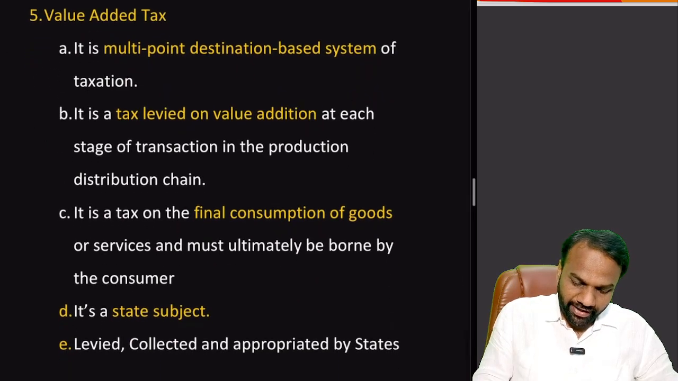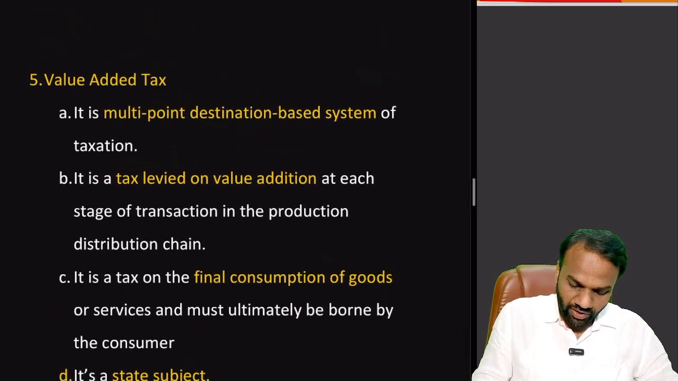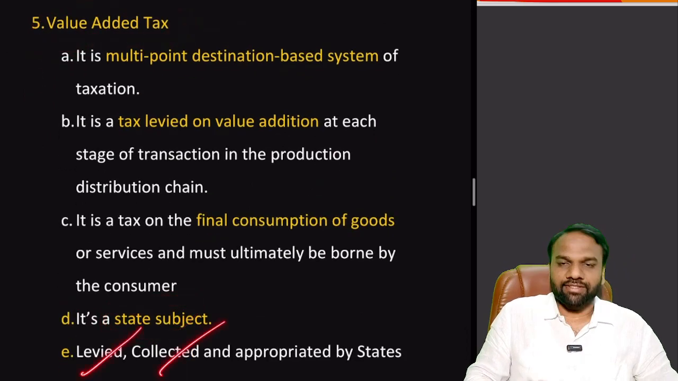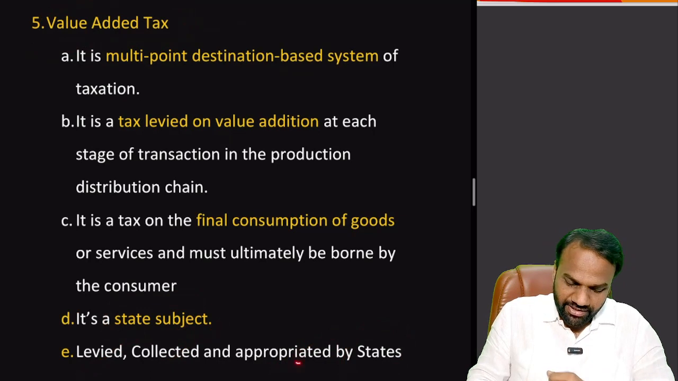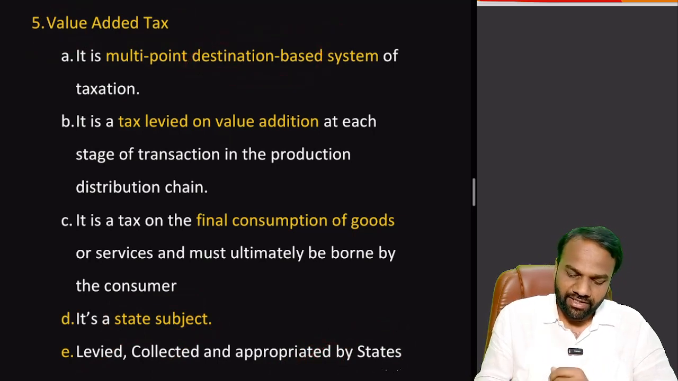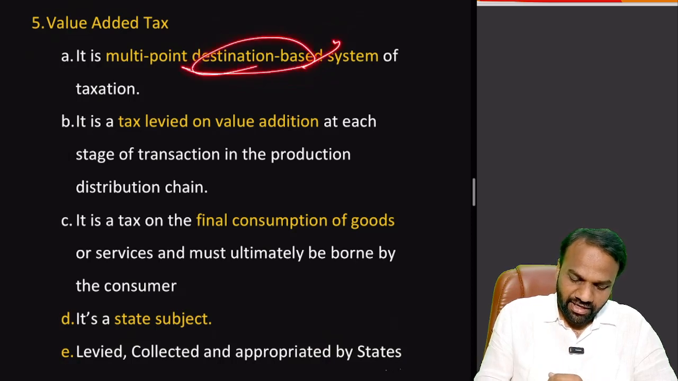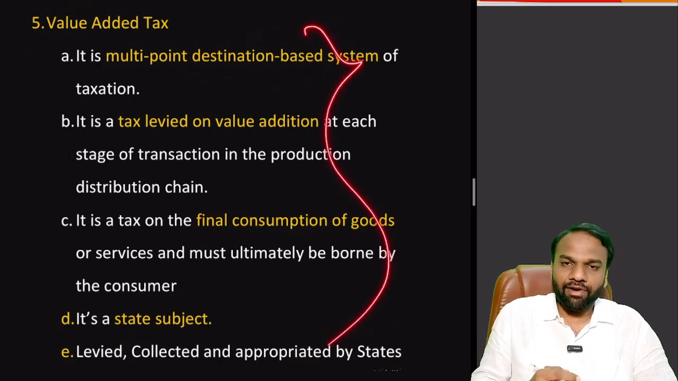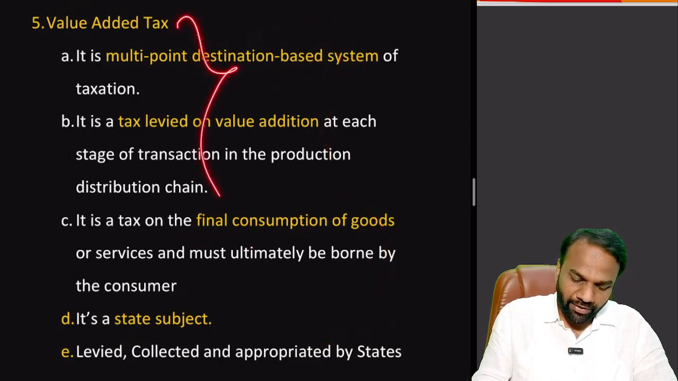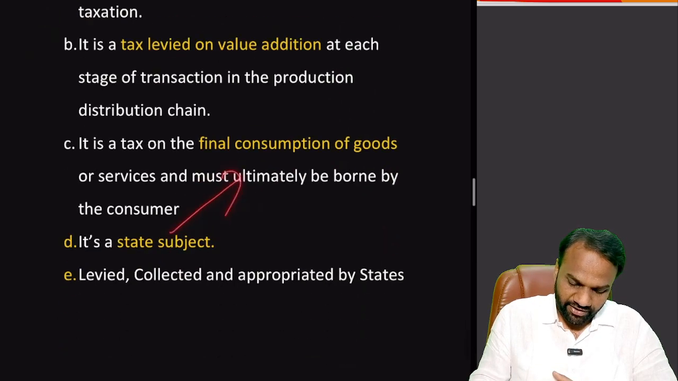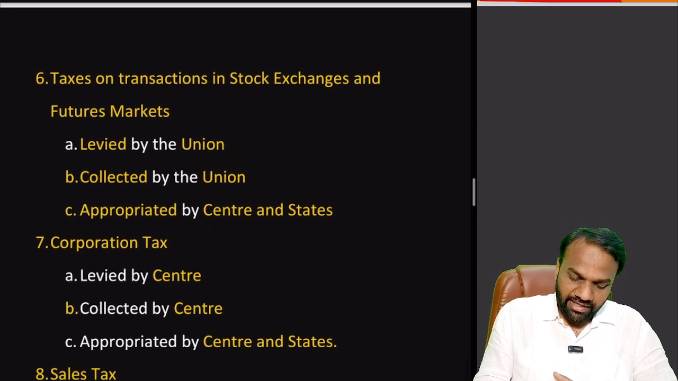Next, value added tax. It's a state subject. So it is levied, collected and appropriated by the states. It's a multi-point destination based tax. Just at the superficial level, understand that it's a destination based tax, and it's a tax on the final consumption of goods. With the arrival of GST, value added tax has lost its significance.